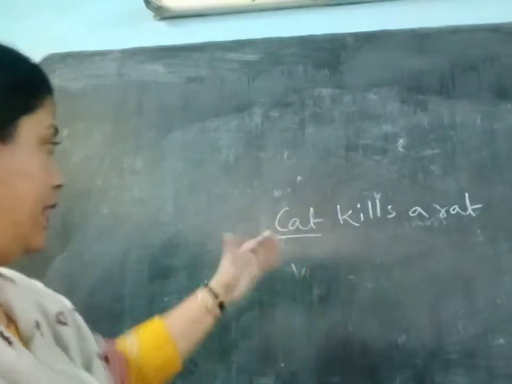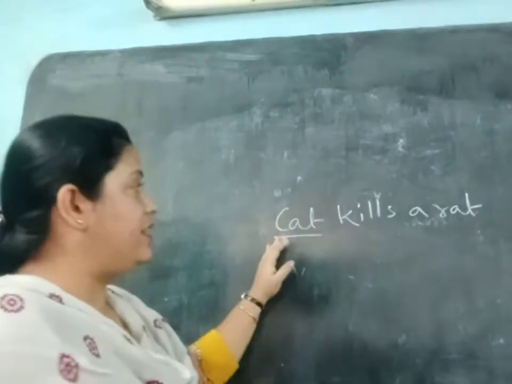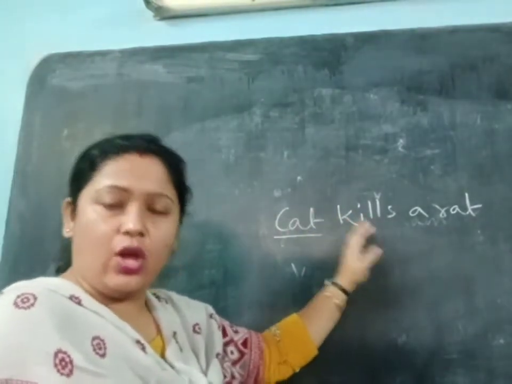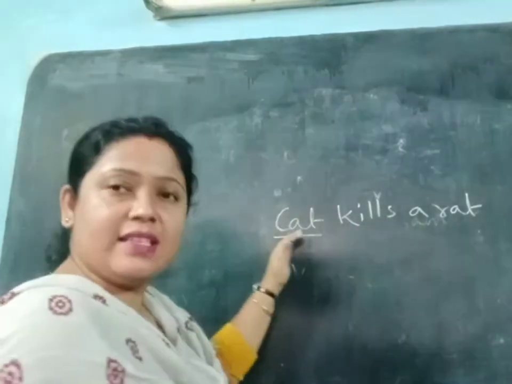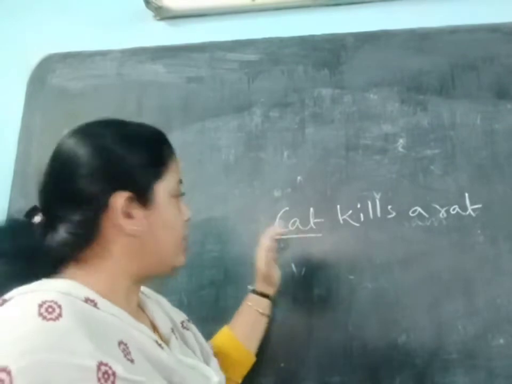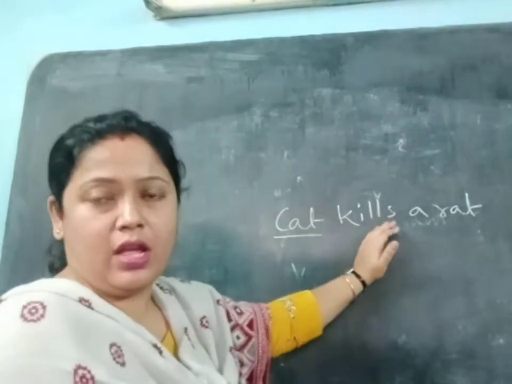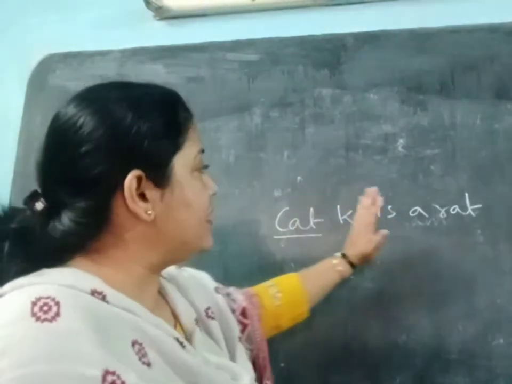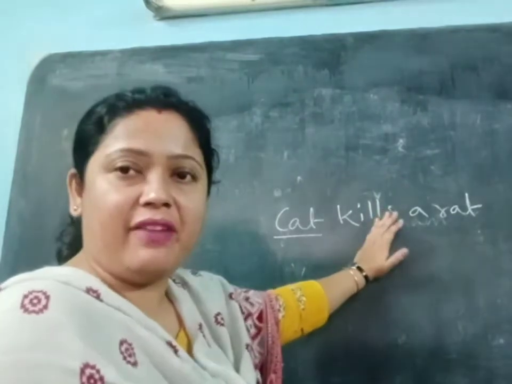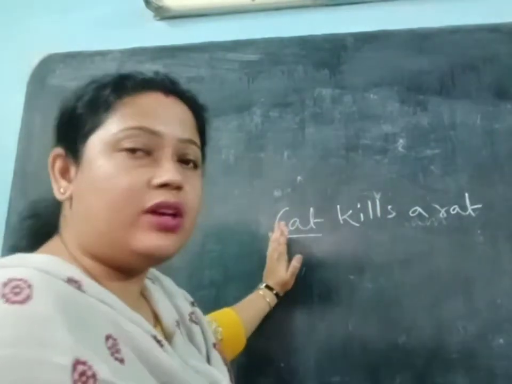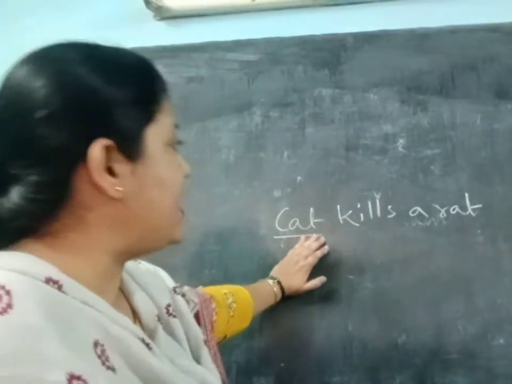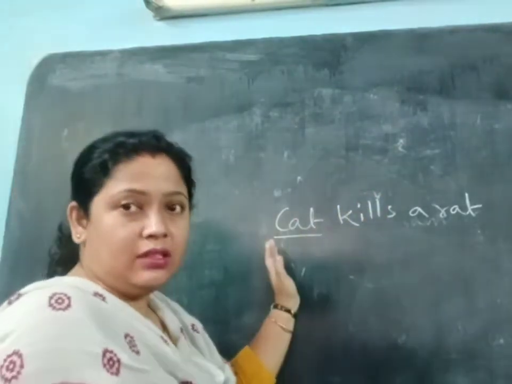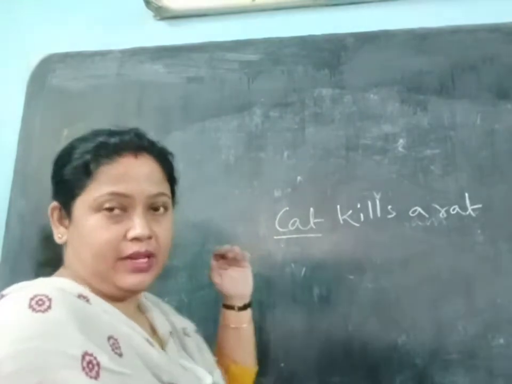So here cat is the subject, and cat is doing the work. Cat kills a rat. Kills is the verb. So who is doing the work here? Cat. So here the verb is actually done by the subject itself.